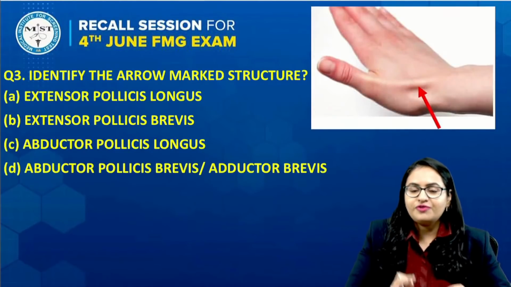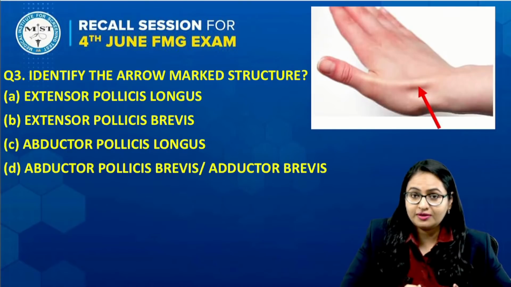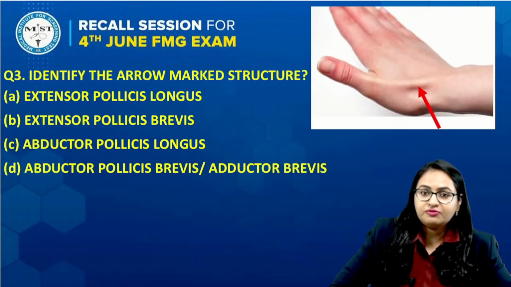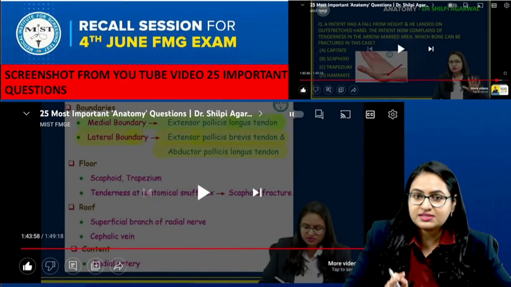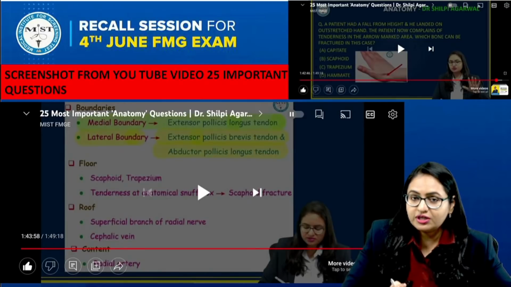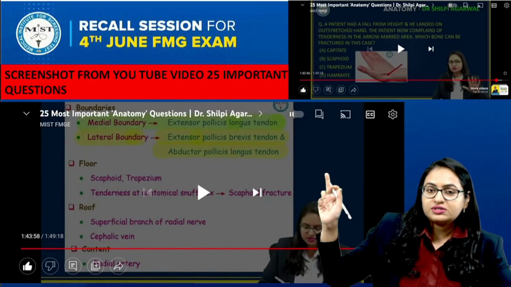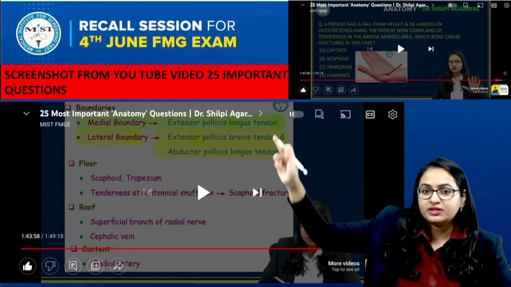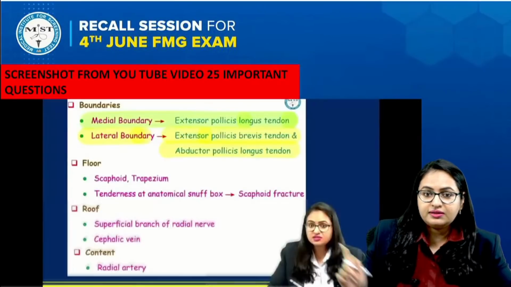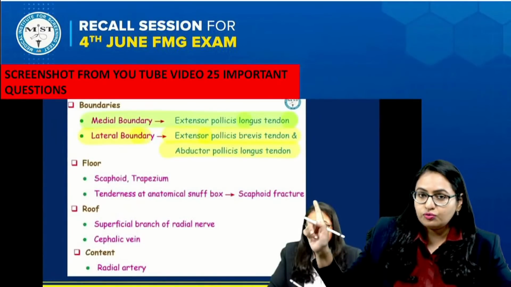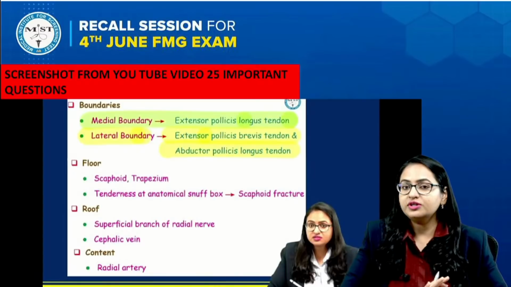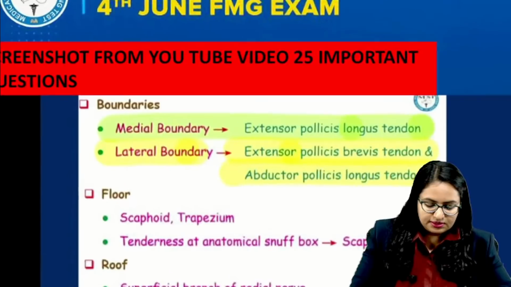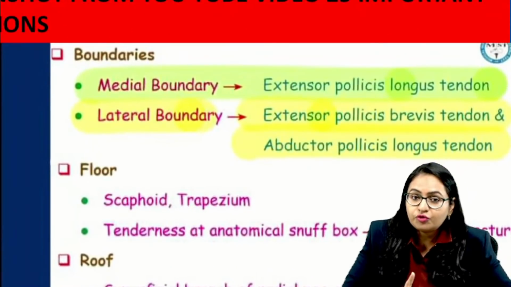Third question, a very commonly asked topic, the anatomical snuff box, and we have repeatedly discussed this topic. In the YouTube session, 25 most important questions, we discussed the complete anatomical snuff box, including the boundaries, and we discussed the boundaries on the image also. Now let us see what is written over here. What are the boundaries?